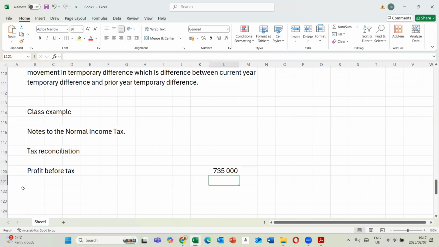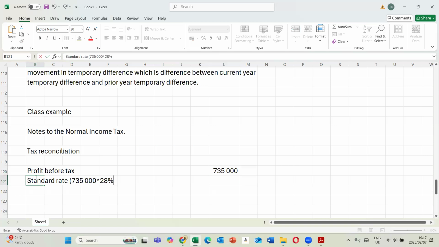Then we have standard. Remember we said on tax reconciliation, everything is multiplied with the tax rate. In this question, the tax rate was 20%. So we're going to take 735 times 20%. Then we have those non-deductible items.